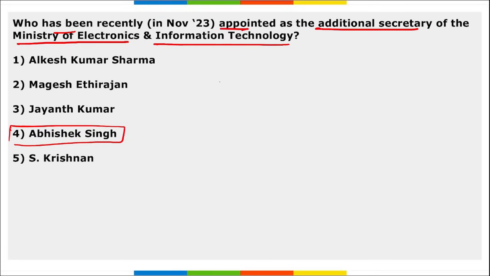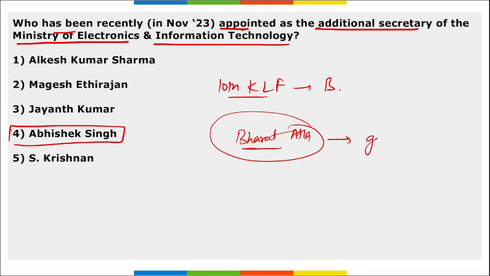Right? Next, one more thing, remember, then where was the 10th edition of the Kalinga Literary Festival held? It was held in Bhubaneswar. Then, Bharat Atta. What is this? Bharat Atta. This is an initiative that was launched by the Government of India to provide affordable wheat flour.